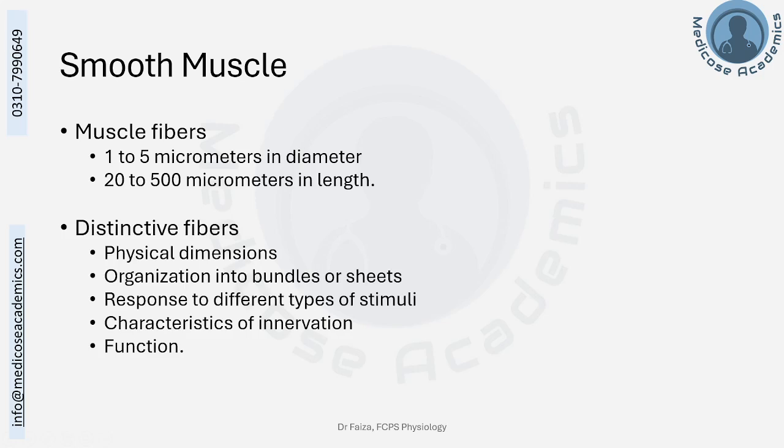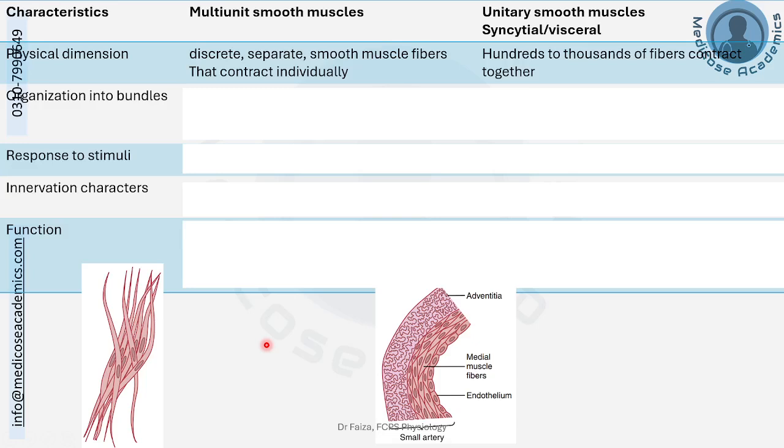These fibers may be distinctive from each other in aspects of physical dimensions, organization into bundles, response to different stimuli, characteristic of innervation, and function. So based upon these characters and others, the smooth muscles may be divided into different types. But keeping in mind most of these characteristics, the most widely divided categories of smooth muscle types are multi-unit smooth muscles and unitary smooth muscles.